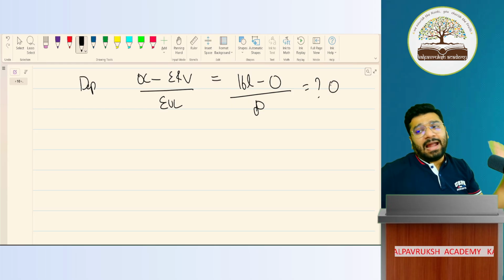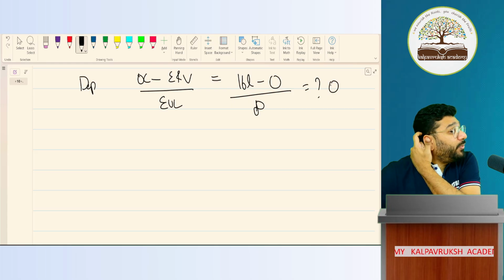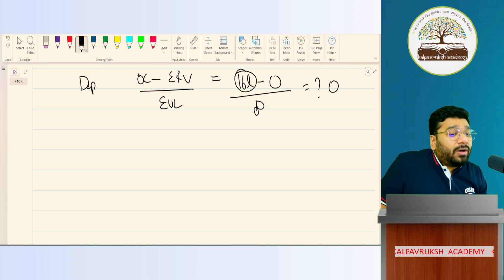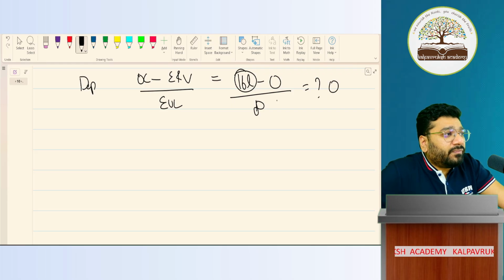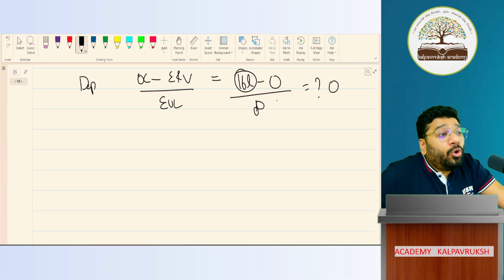But if you come and tell me, sir, I'm going to use the land only for 20 years, which is the case of leasehold land, then we depreciate, because I can use that land only for 20 years. Then the cost has to be amortized or depreciated over a period of 20 years. So if any land is held for a defined period, you have to depreciate. But if the land is held for an infinite period, you cannot depreciate it. So freehold land generally has unlimited life. Leasehold land has limited life.